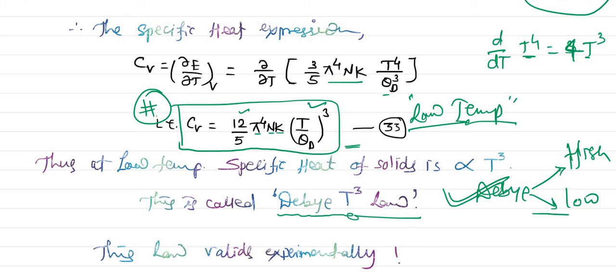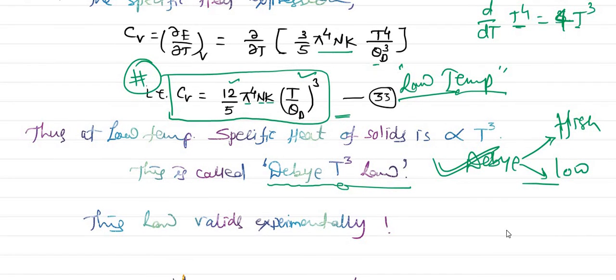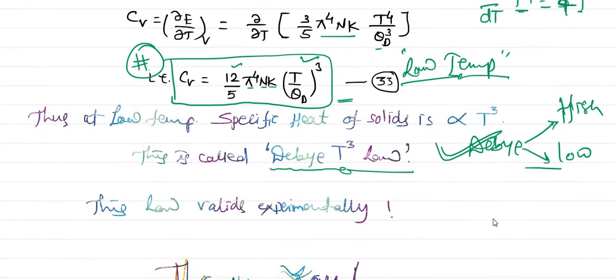Okay guys, if you think this was made very long, I'm sorry, I can't help you in this regard, because the theory itself is a very big derivation. And whatever this Debye T cube law says, it is also proved experimentally.